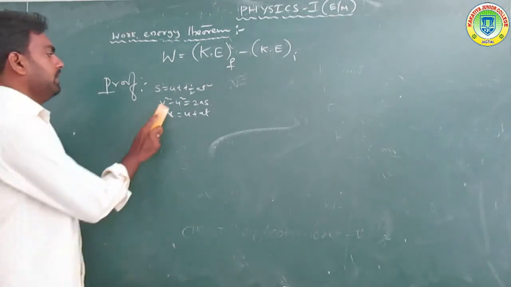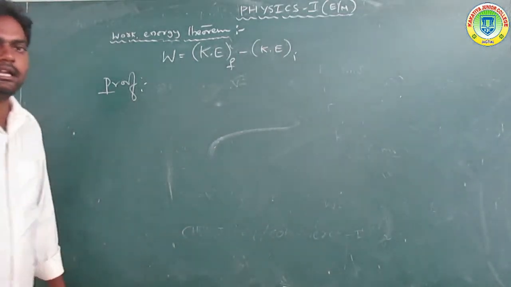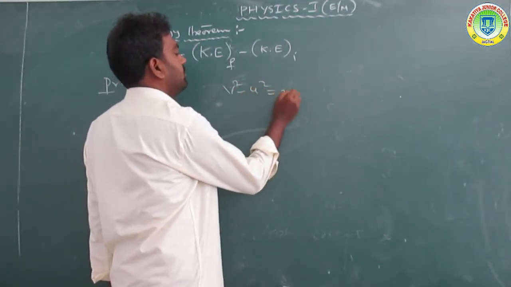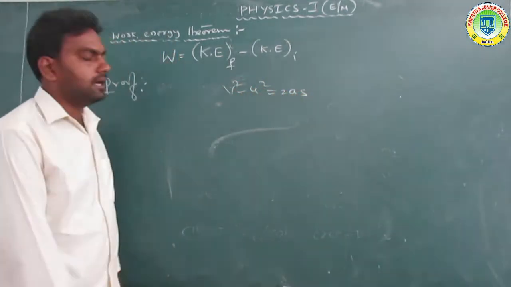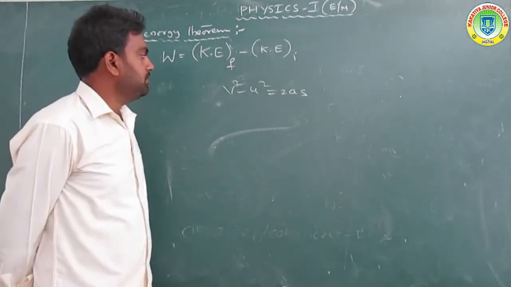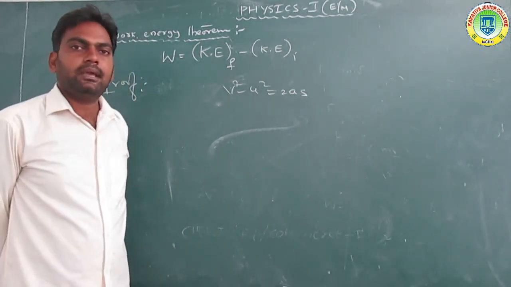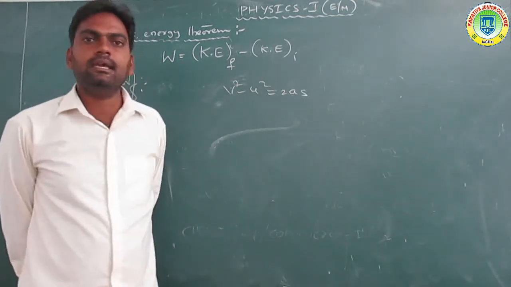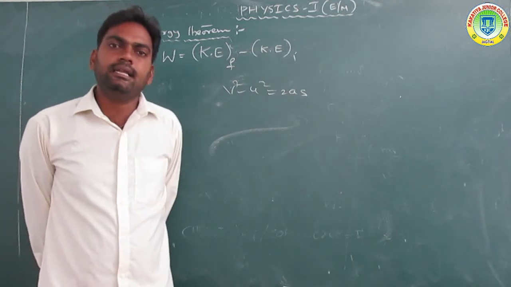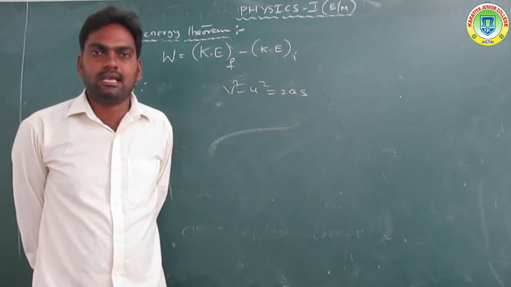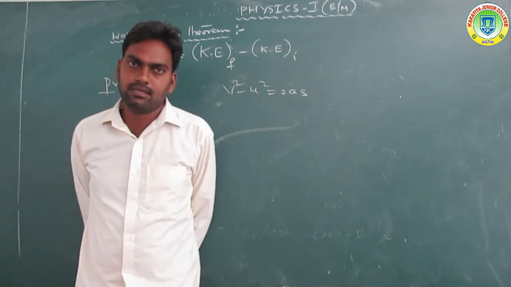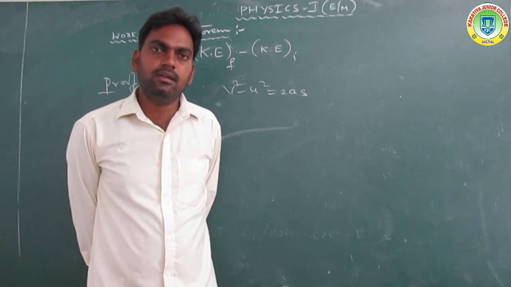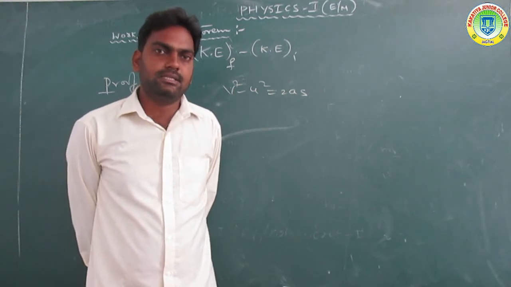Now the body is moving in a rectilinear motion. By using the kinematic equation v square minus u square is equal to 2as, where v is the final velocity of the body, u is the initial velocity, a is the acceleration, and s is the displacement. Now consider the body of mass m moving in a rectilinear motion with uniform acceleration.